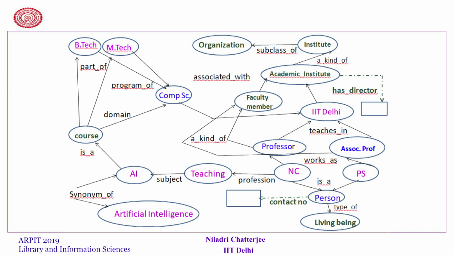It means that each person has certain properties that are very common to all living beings, but of course, all living beings do not have a contact number. So, contact number is an attribute that should be added to a person's description. In a similar way, academic institutes should have a director, and therefore, with respect to each academic institute, we should have a tag corresponding to "has director".